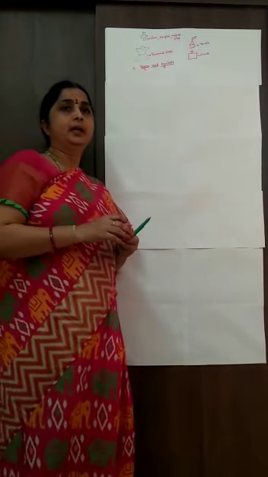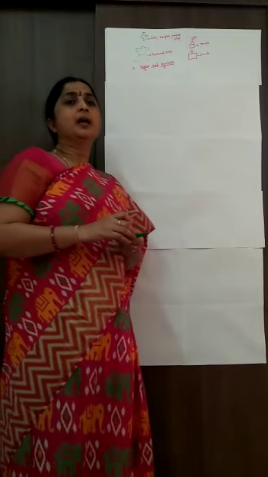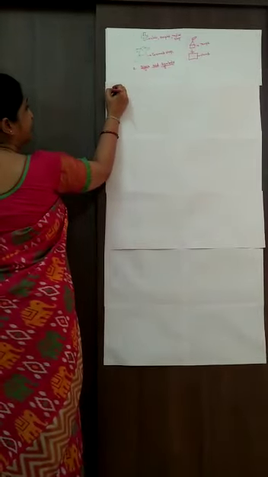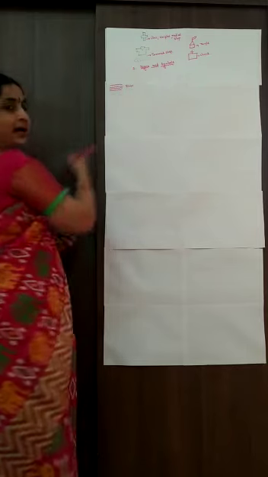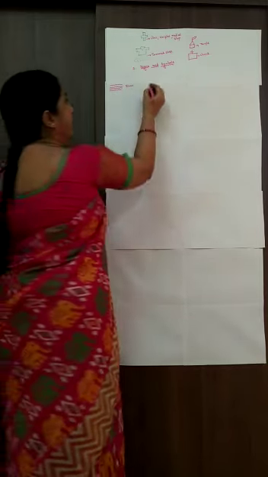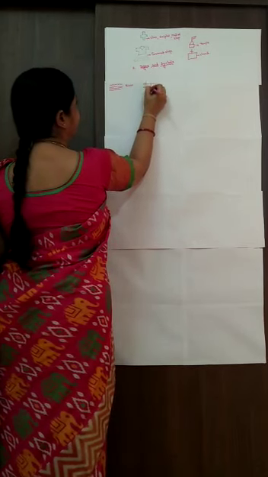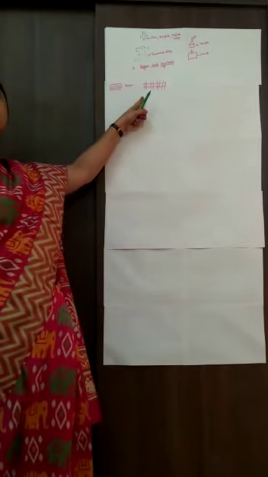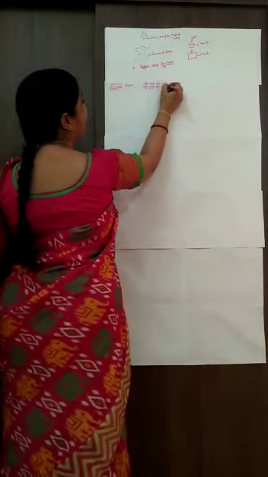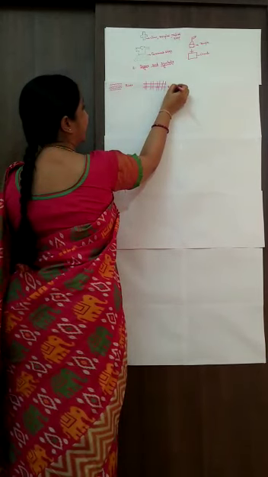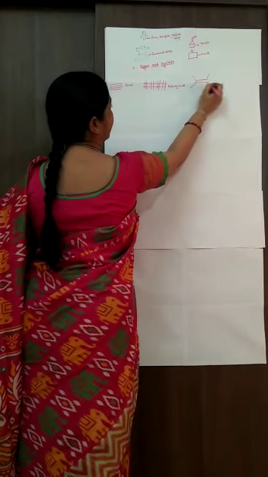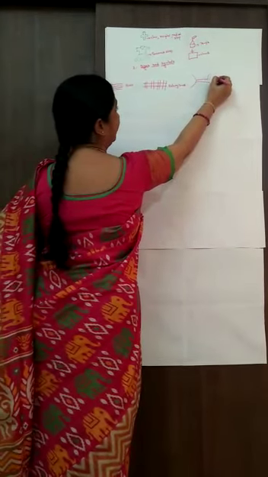Yes? Yes. So, what is this? What does this identify? Can anyone, children, where will you find this kind of symbol? This is a river. Very good. The next. Now this. What is this? Can anyone? This is a railway track. Yes. Yes, what is this? This is a bridge.